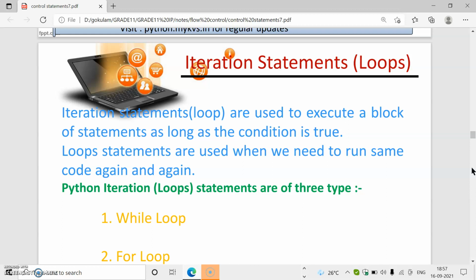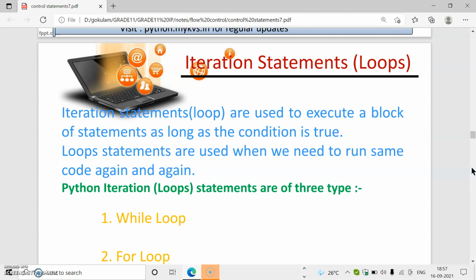So in conditional statements, what happens when we check a condition? If the condition is true, then the part of that condition is executed. That means the body of that condition is executed. And if the condition is false, that part will not execute.